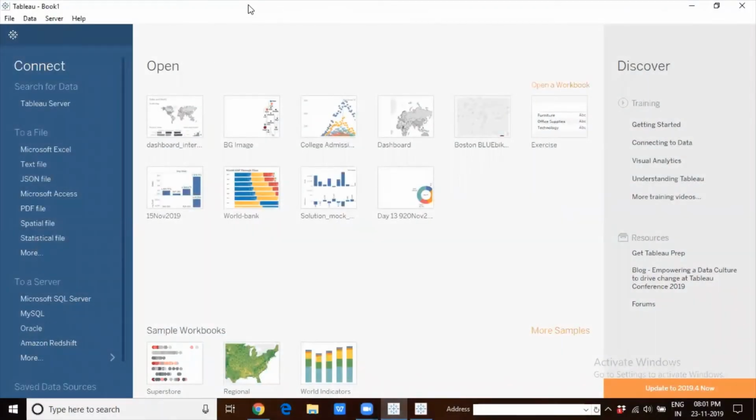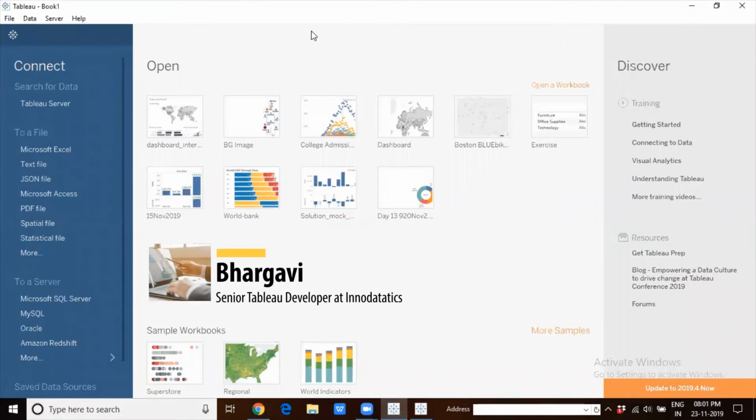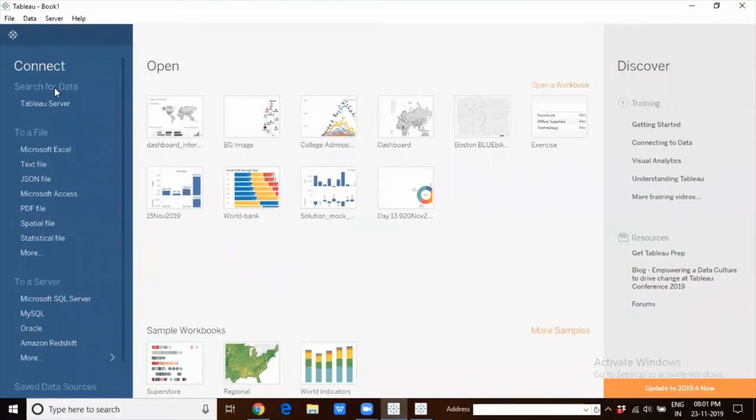So this is the Tableau 2019.3 homepage. The moment you open it, the first thing that anybody who has worked on any of the previous versions of Tableau might have noticed is that Tableau Server moves up to the top on the connect pane.